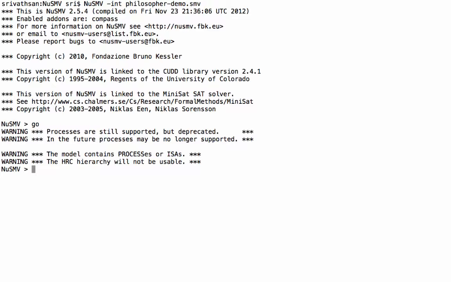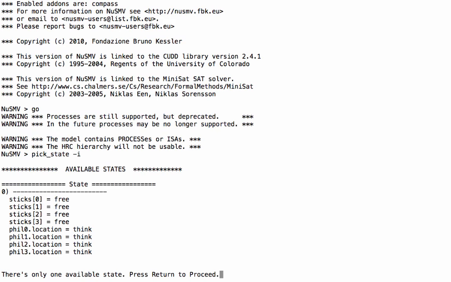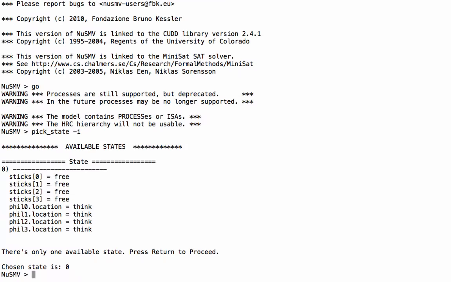Let's now try to pick an initial state to see if it works. Yes, it does. There is only one initial state, and in this initial state, all the philosophers are thinking and all the sticks are free. Let us now try to simulate this model to understand certain things. Simulate -I -k, say for 15 steps.